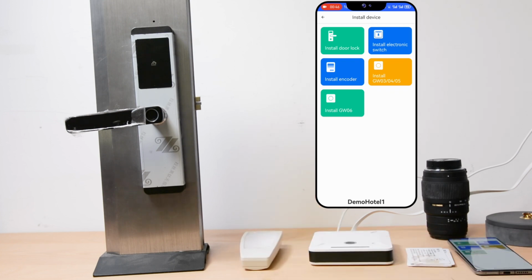If you don't have this device, you can refer to another video on how to order it.